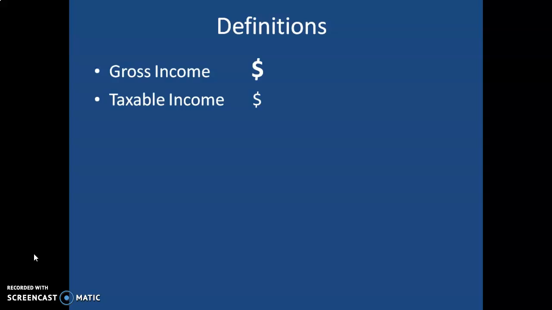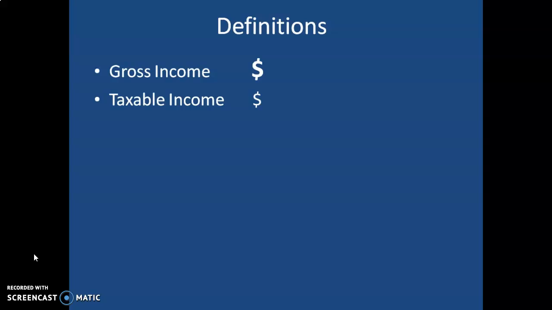Next comes taxable income. Taxable income, of course, is the income that's subject to your income tax. Now, why is that different than gross income? Because there are certain savings plans that people have that are tax deductible. So what happens with taxable income is you take your gross income and reduce gross income by tax deductible savings accounts, and that gives you your taxable income.